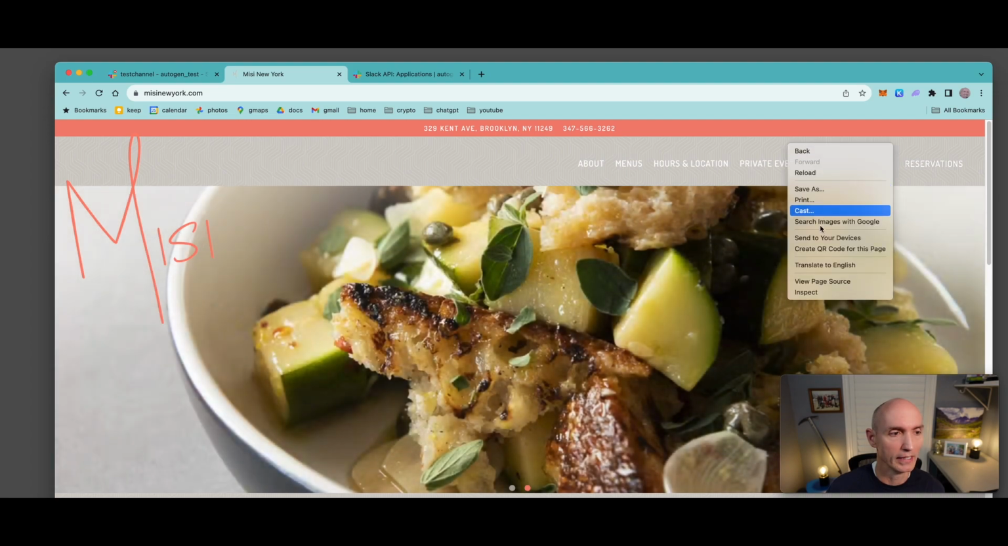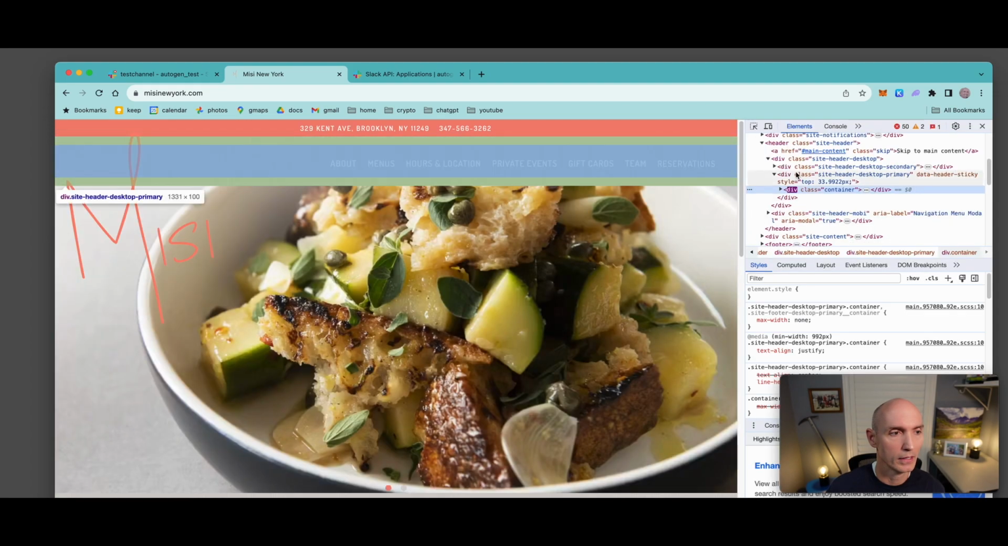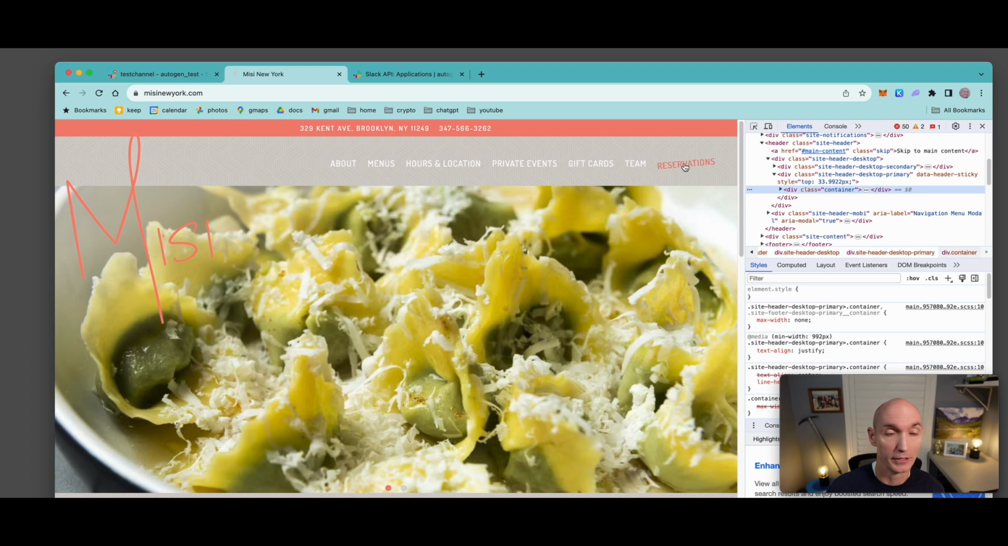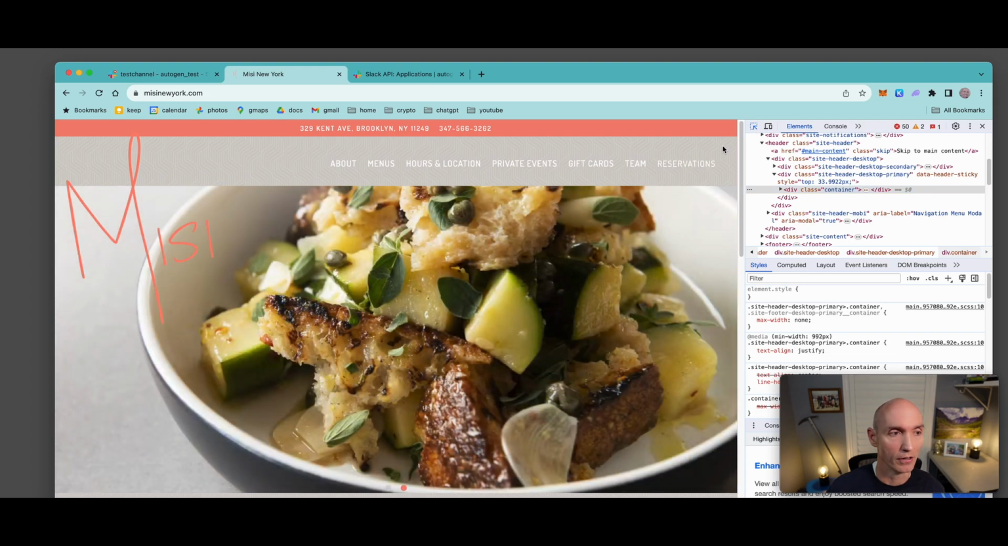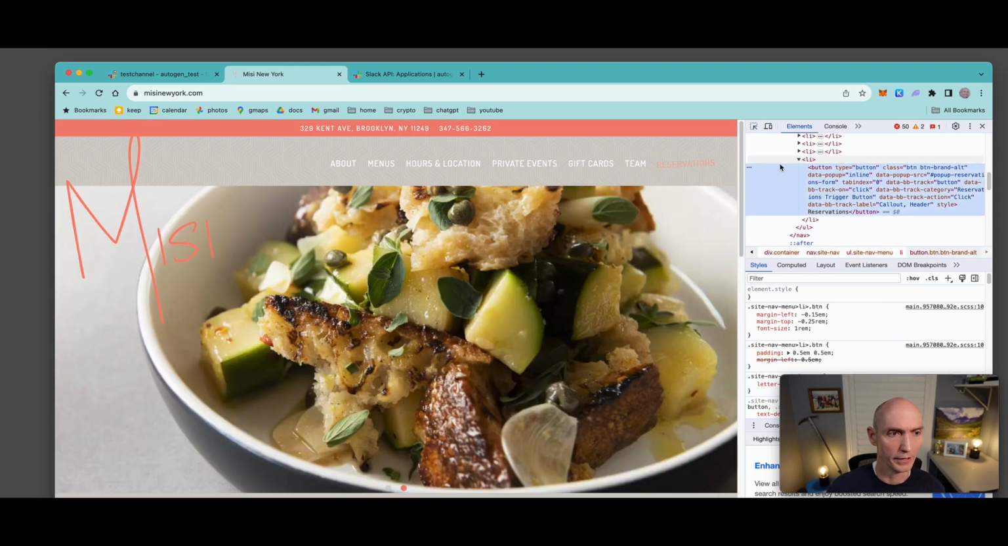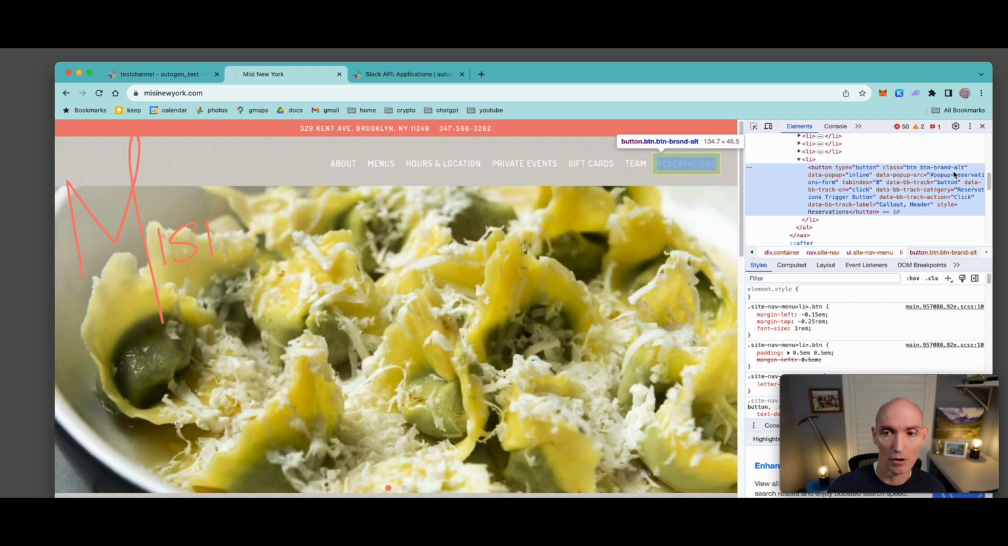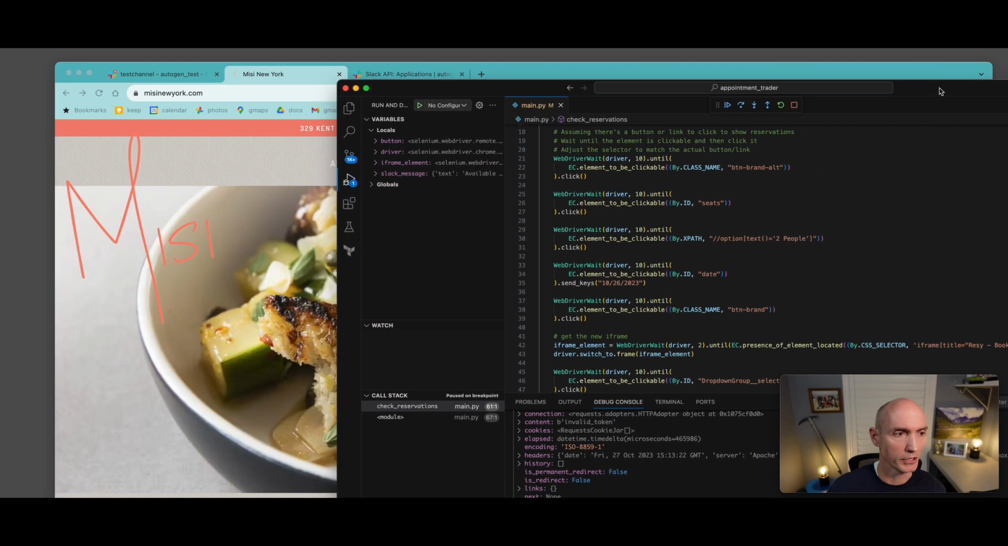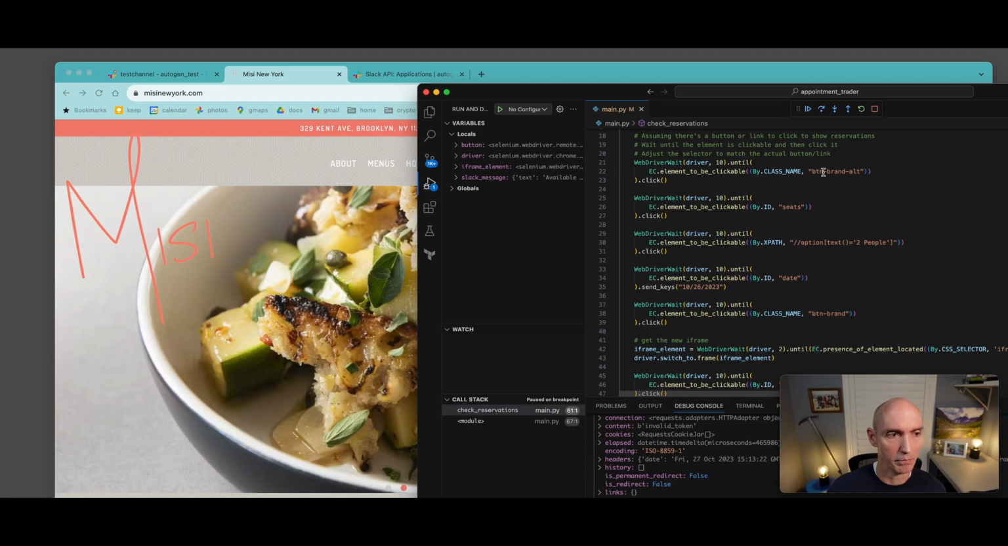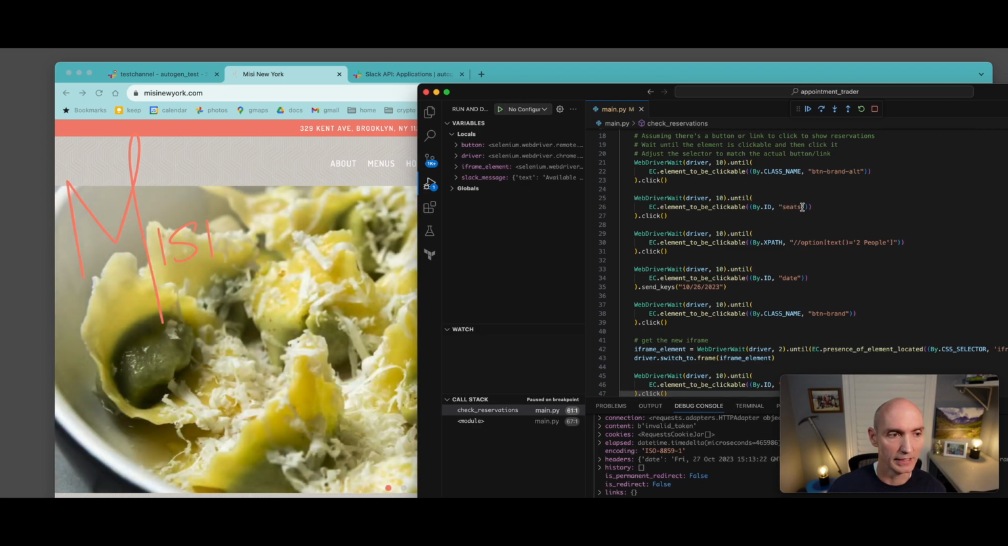Now we're going to go through the steps of how the script found what it needed to find. So let's do a right-click, inspect, and the first thing the script needs to find is this reservations button. So let's see what that is called. There you go, and then we see button brand alt. And let me pull over the source code. You can see button brand alt. Next on our list is going to be seats.